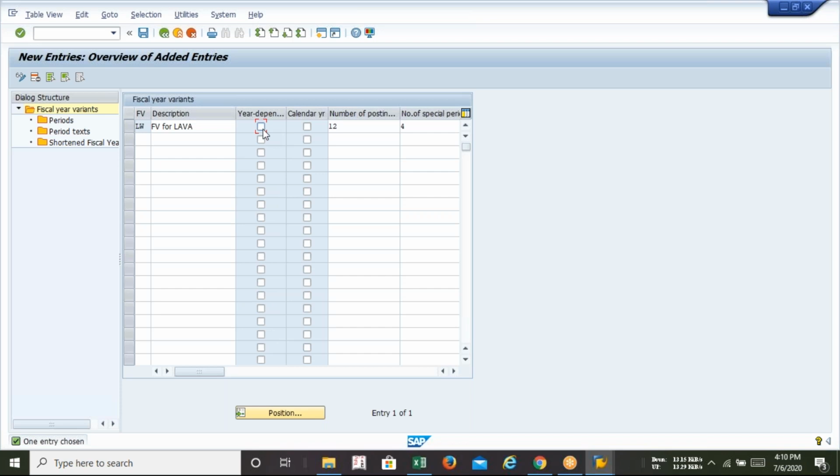Yasmin ji, it can be a continuous period of 4 months after the end of the financial year. Sir, during the financial year, what do we need to consider as special? Boys and girls, I can take the January month transaction in the month of March also. In the month of March, I can record a January transaction. In the month of July, I can record an April transaction. So I need not create any special period during the financial year. But after the end of the financial year, that time a special period will be required. That's why it will be counted after March in our case.